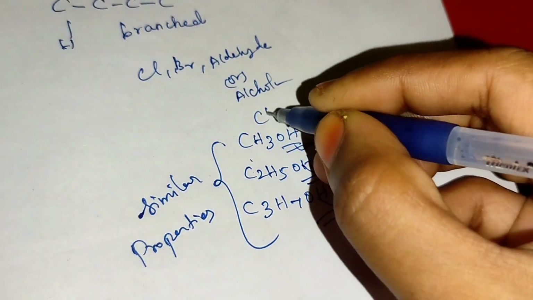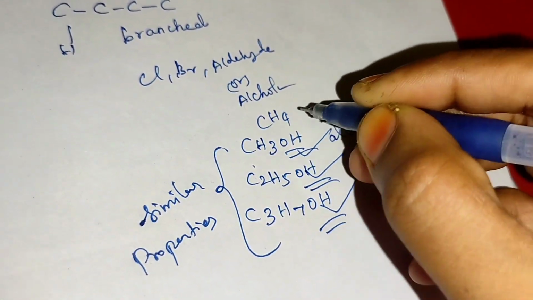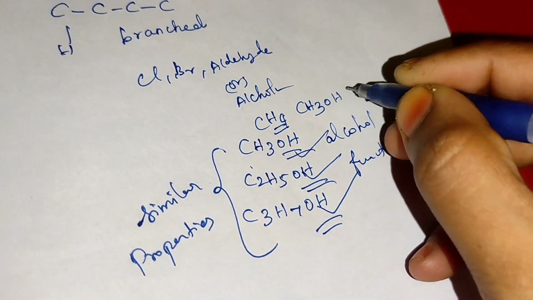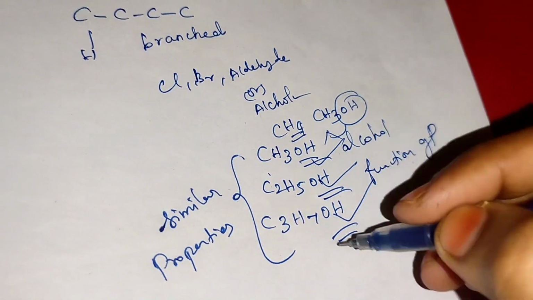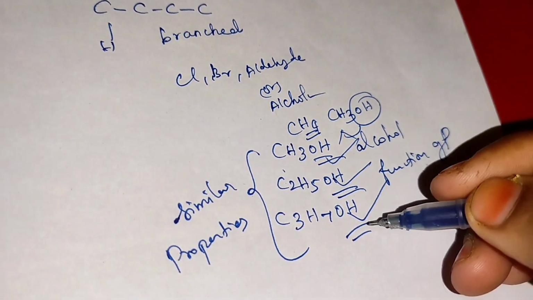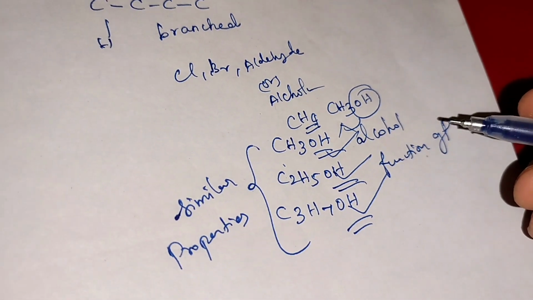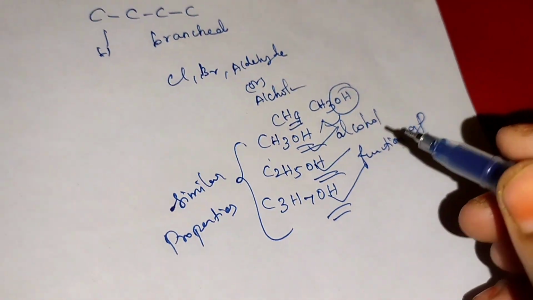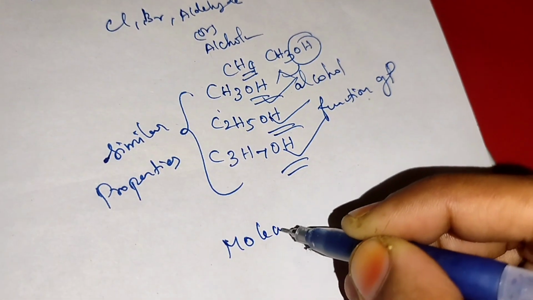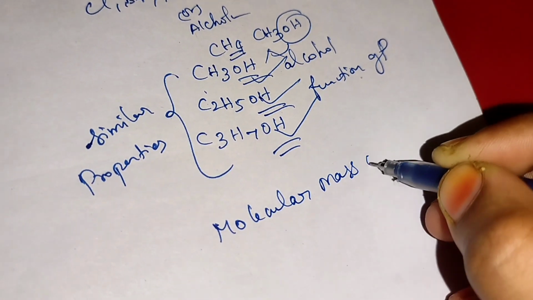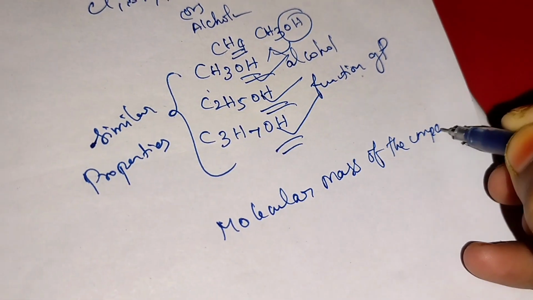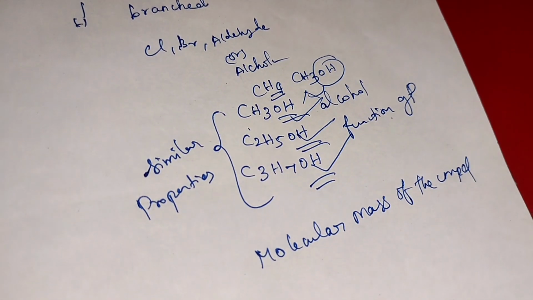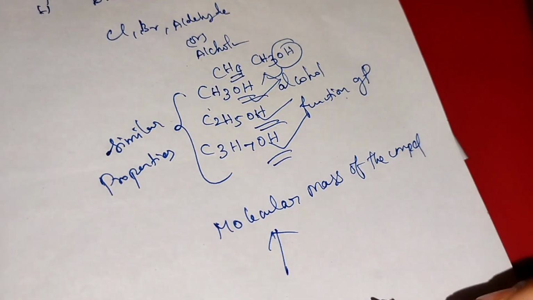Here, what is the methane formula? CH4. Instead of one hydrogen, CH3, and instead of another hydrogen, the alcohol group is added here. The properties of these are similar because in all of these alcohol is the functional group, and the molecular mass always increases in this homologous series. The molecular mass of the compound in the homologous series always increases. Why?